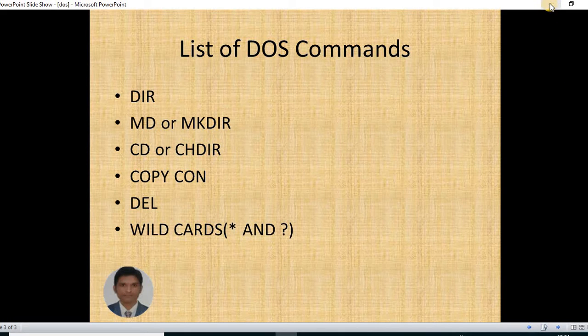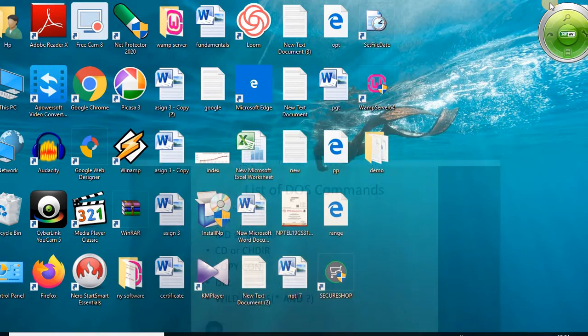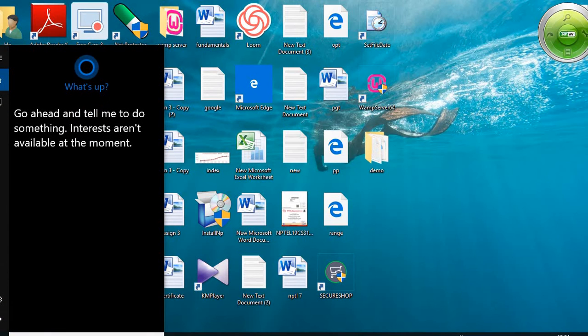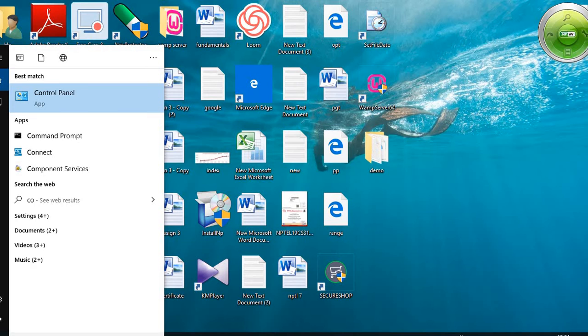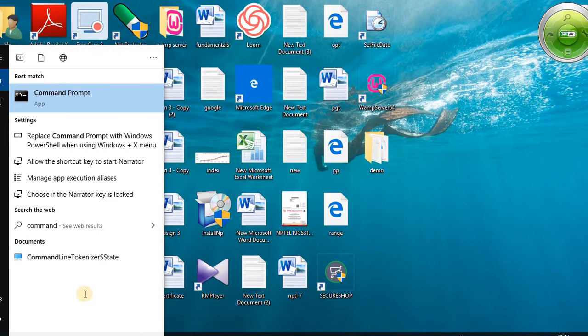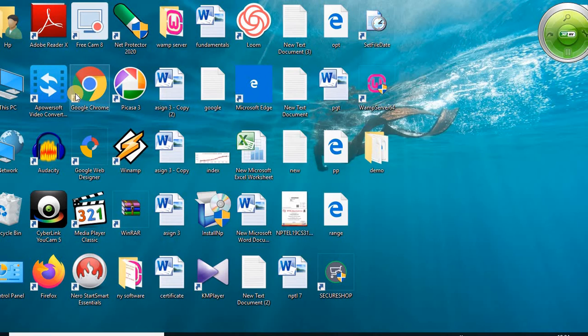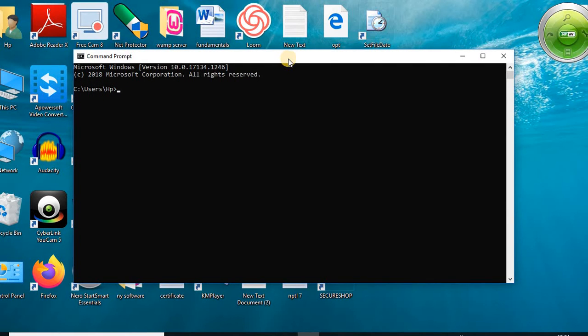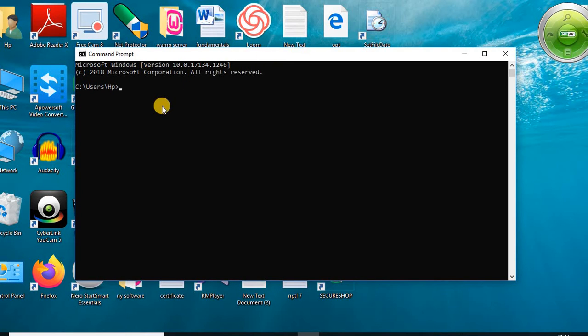So first of all, you must start the DOS. To start the DOS, open the command prompt. Type here command, then open the command prompt. This command prompt will appear on the screen. It displays the default directory of the system. Here we can apply all the commands.